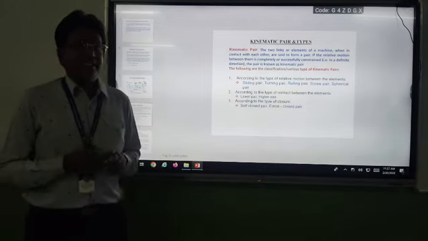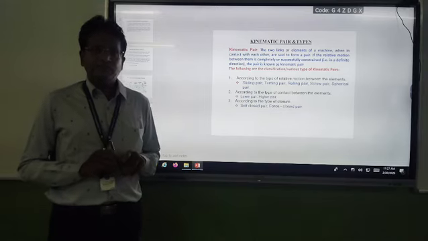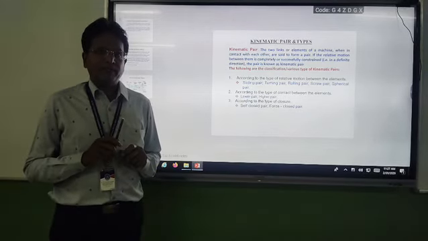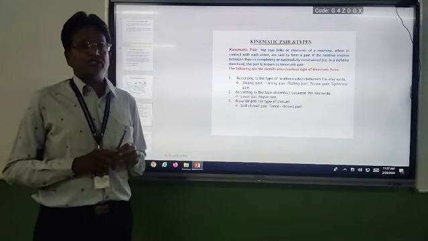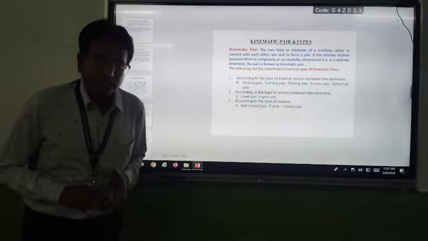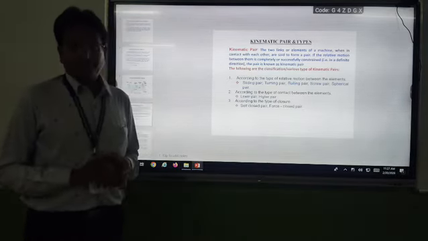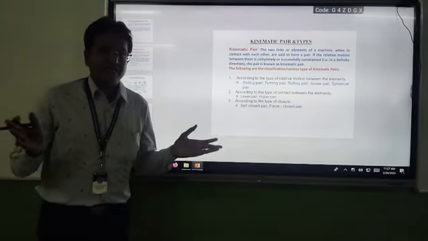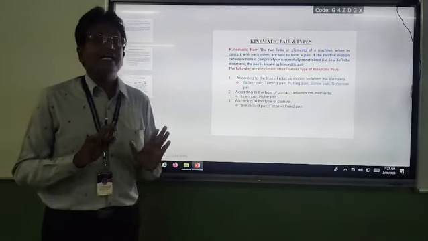So a link is connected with respect to another link to form a pair. Okay? And if this pair has a relative motion, and this relative motion is completely constrained or successfully constrained motion, then the respective pair is called a kinematic pair. If the pair does not have a constrained or successfully constrained motion, then we should not call it a kinematic pair.